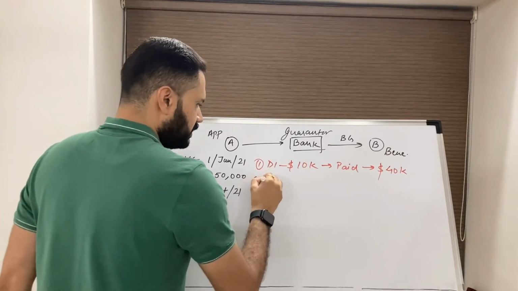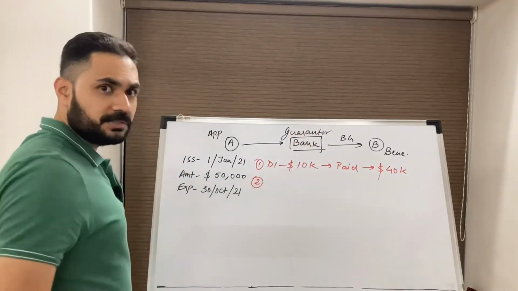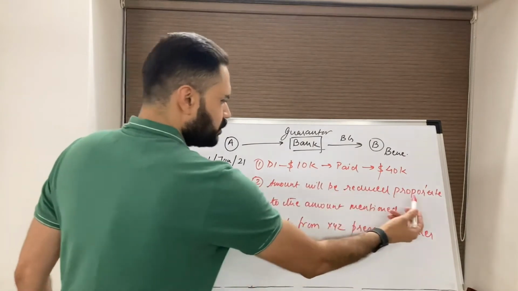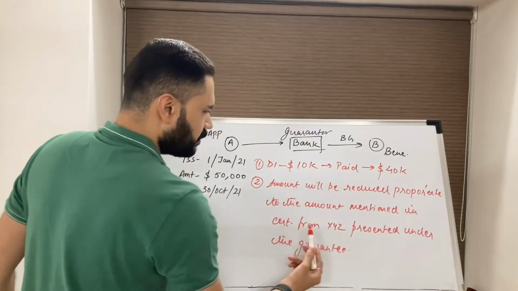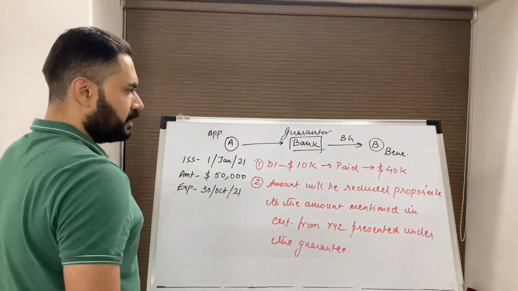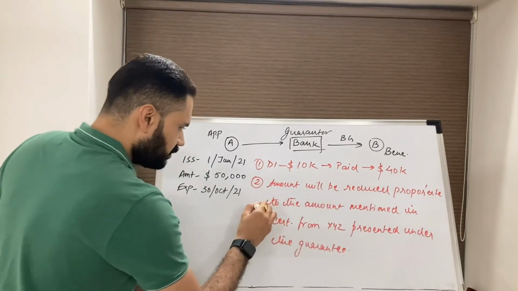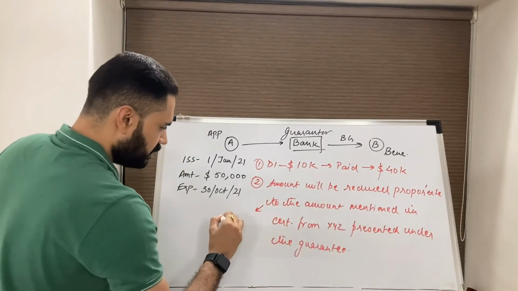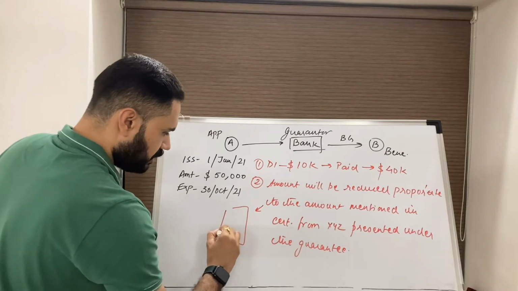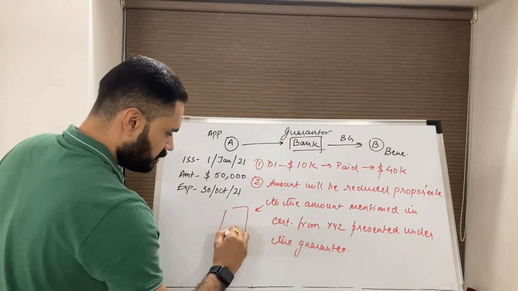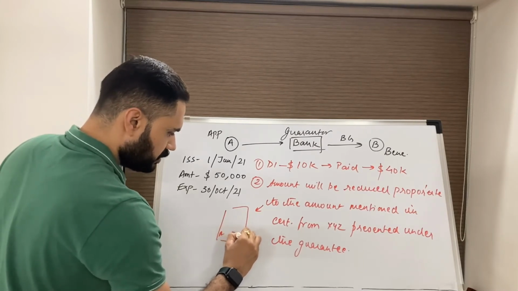Next, what happened is the guarantee had a clause that the amount will be reduced proportional to the amount mentioned in a certificate from XYZ presented under the guarantee. Now this certificate is presented mentioning the amount as $5,000.